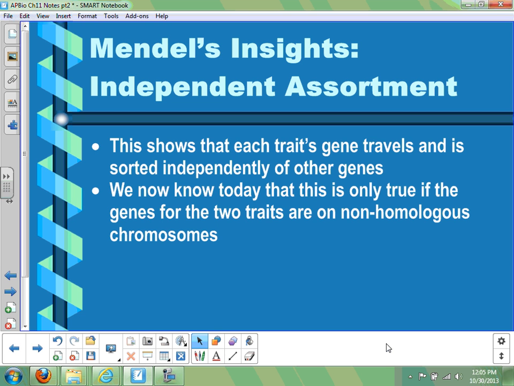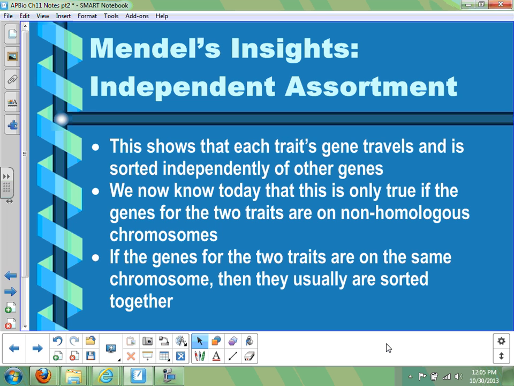Now, Mendel thought this was always true. We know today, as we understand chromosomes, this isn't always true. The only time this is true is if those genes are not on the same chromosome. So if one is on chromosome number 1 and another trait's on chromosome number 7, they're going to be assorted completely independently. But if they're both on chromosome number 1, sometimes they're going to travel together. So if they're on the same chromosome, they're going to be what we call linked together.